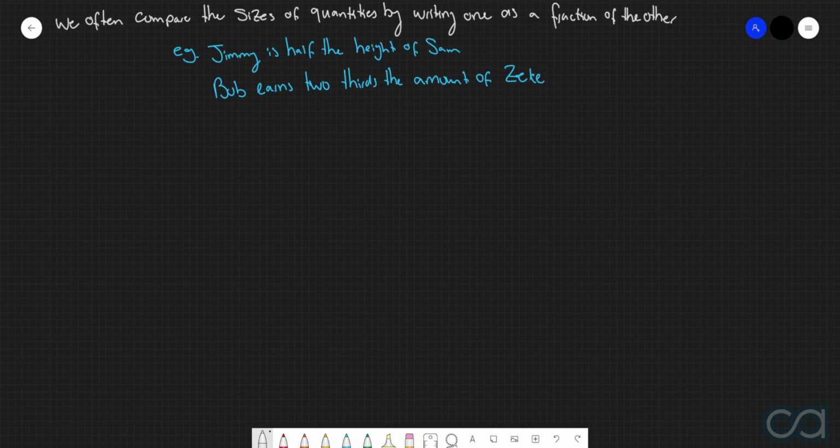So in both of these examples, we can see that we're comparing the sizes of two different quantities by saying that one of them is some fraction of the other. In the first one, we're saying that Jimmy's height is half the height of Sam. In the second example, we're saying that the amount that Bob earns is 2/3 the amount that Zeke earns. I'm sure you've probably heard of different ways that people have compared two different quantities in the past as well, by representing one as a fraction of the other. Now, in order to do this from a mathematical perspective, we write the quantities as the numerator and the denominator of a fraction, which we then write in lowest terms.